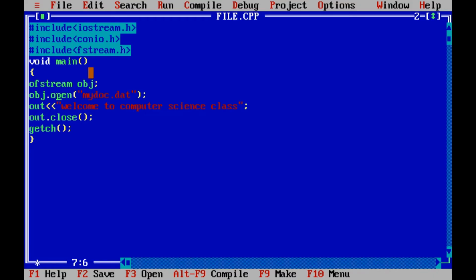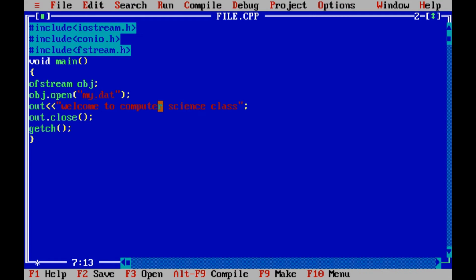So using the object we have called this open function, and whatever file we want to create, inside the parentheses, in double quotation marks, we write our file name. Let our file name be my, and after that we give the extension .dat, which is for a data file. So our file name is my.dat.